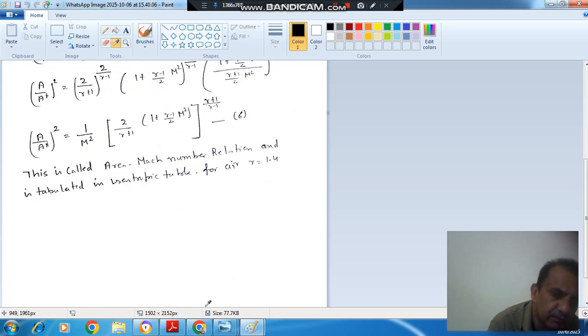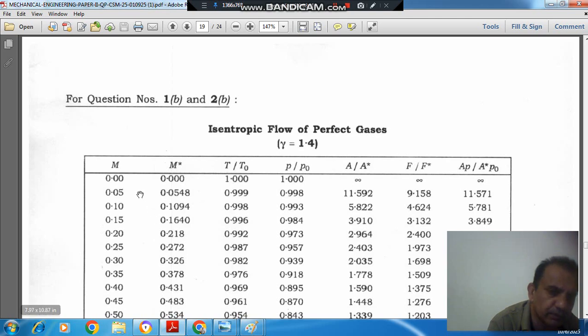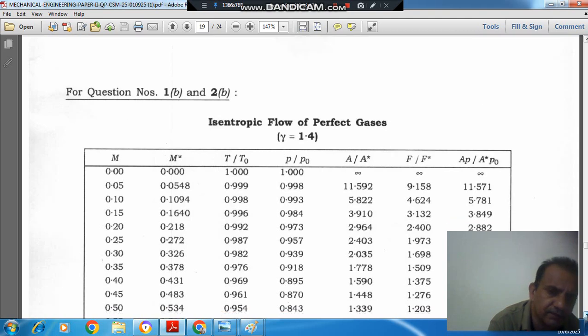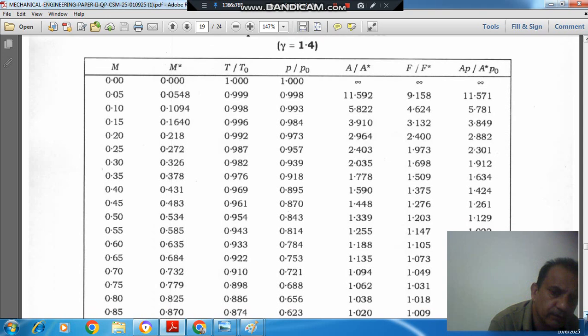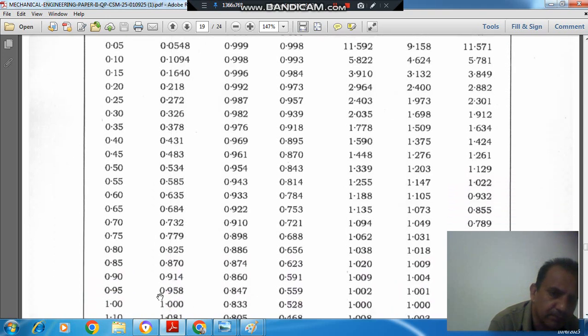So now these values are tabulated, and the table is the isentropic table. So this is the first line, and M is 0 here, so it means A by A star is infinity. If M is 0.05, then A by A star is 11.592, and if it is 0.15, then it is 3.910. Same way, for each Mach number there is some value of A by A star, or we can say for Mach number 1, the A by A star value is 1,